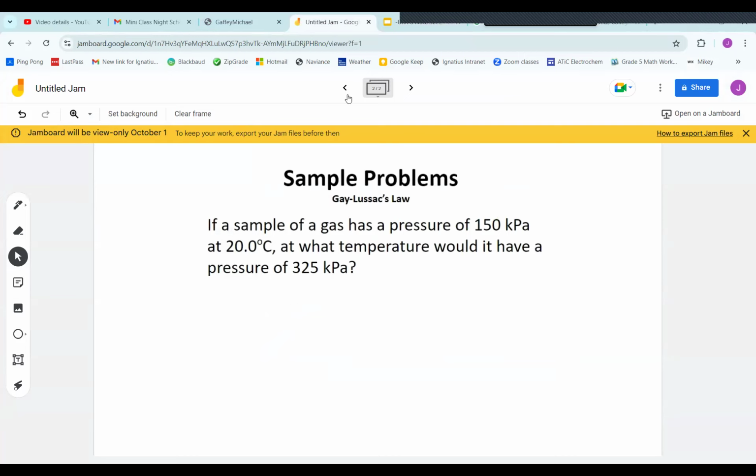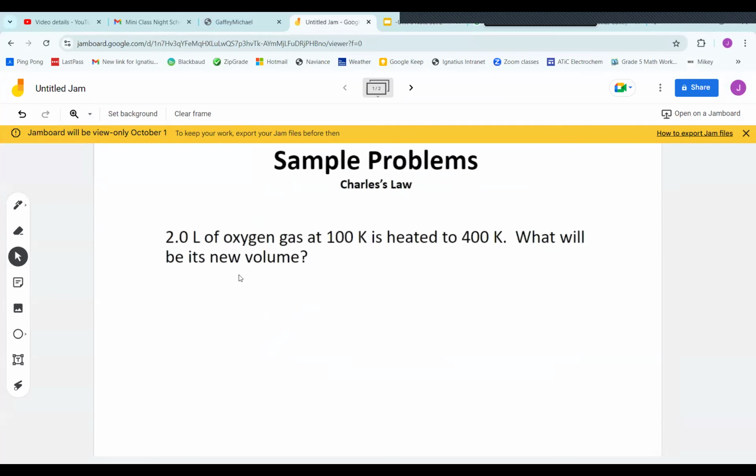We want to do the Charles's law one. 2 liters of oxygen gas at 100 degrees Kelvin is heated to 400 degrees Kelvin. What will be the new volume? Let's first write out Charles's law. V1 divided by T1 equals V2 divided by T2. And let's identify those variables in the description from the problem. At first, we have 2 liters and we have 100 degrees Kelvin. Those are the initial conditions.